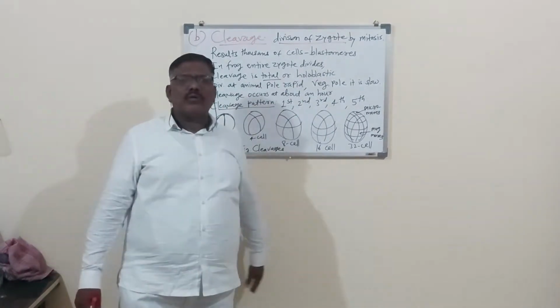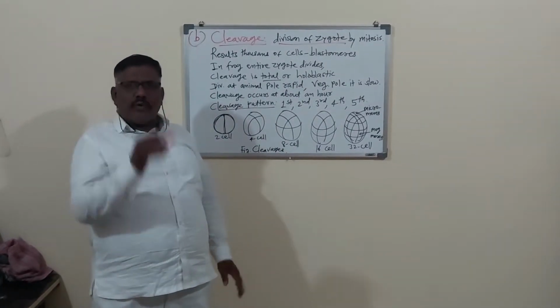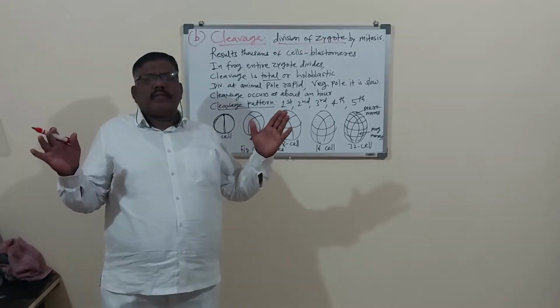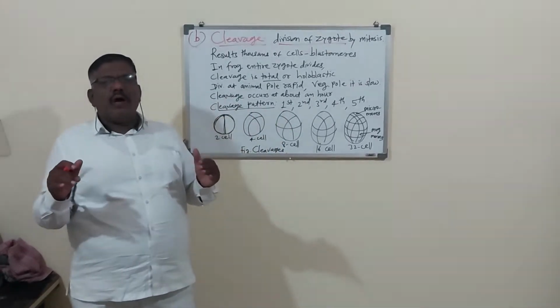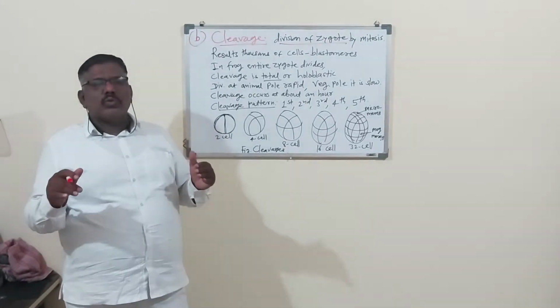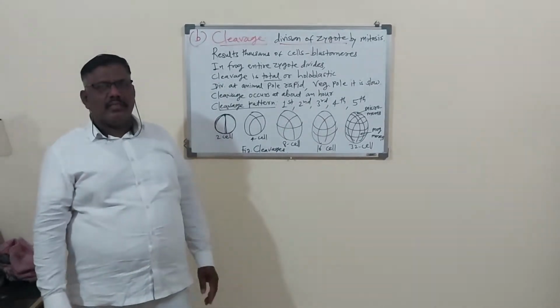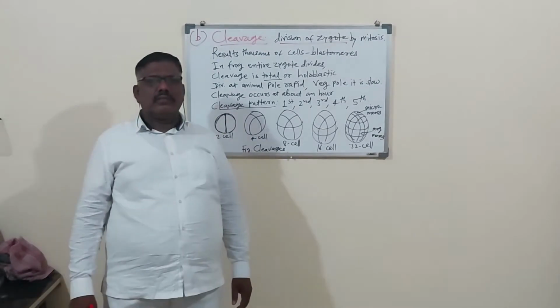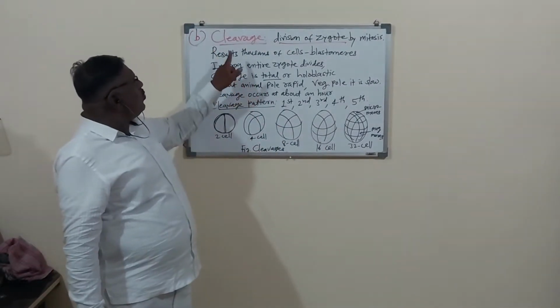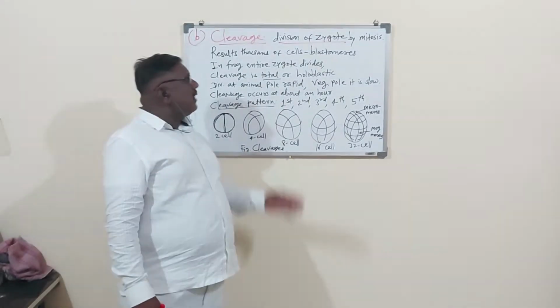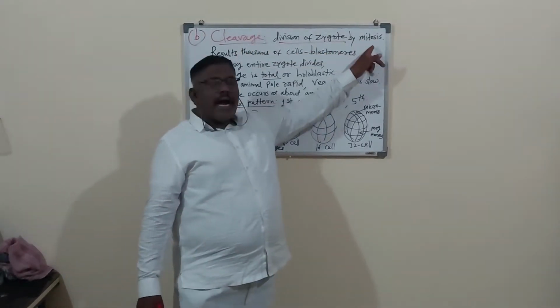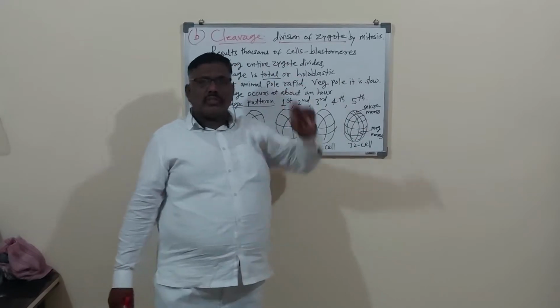पुष्कळ अशा सेल्स तयार होतात. झायगोट डिवाइड होऊन प्रथमतः दोन सेल तयार होतात. So two segments or two cells of the zygote. So that is the two cell stage, and cleavage is the first. So here, first we will see the cleavages. So cleavage is the division of zygote, and that division is a mitotic division, mitosis.